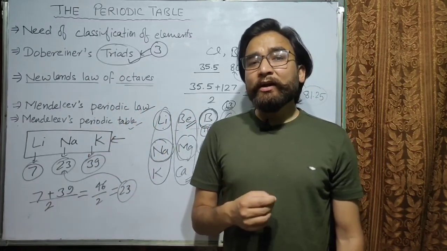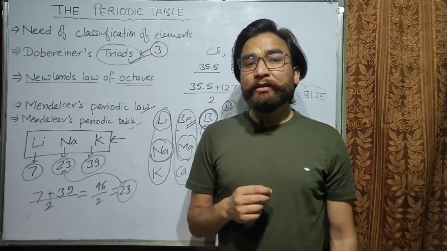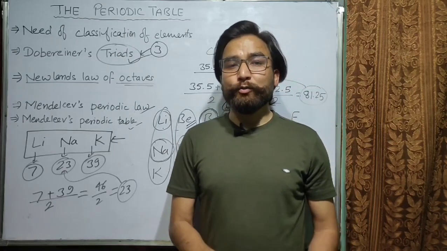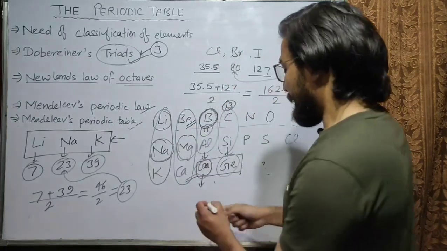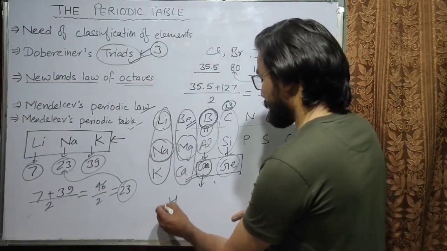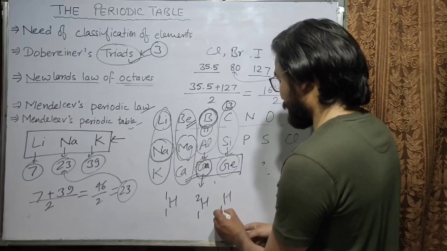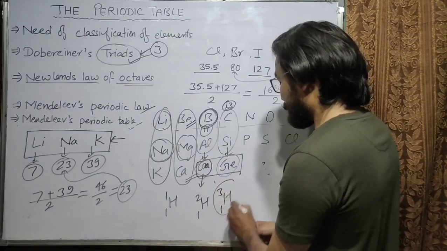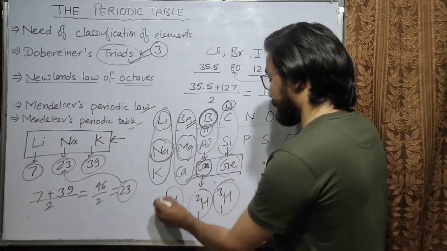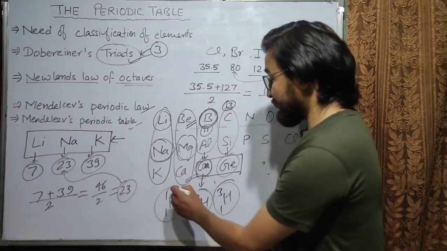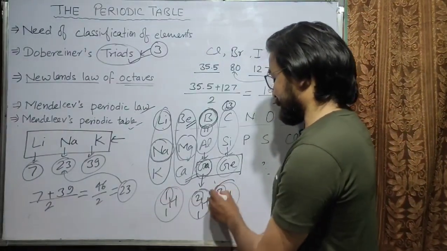The second drawback of Mendeleev's periodic table was the position of isotopes. As you know, hydrogen exists as H-1, H-2 and H-3. All these 3 atoms are atoms of hydrogen, but they have different masses.